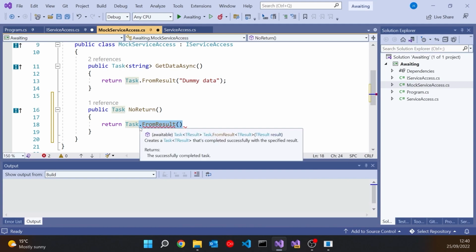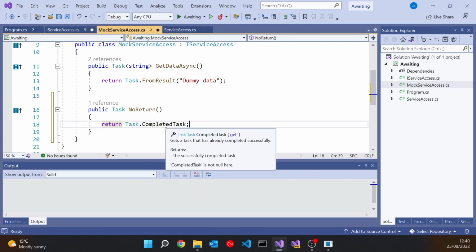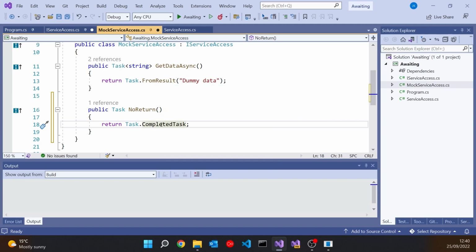What they have is, there is this special one, Task.CompletedTask. So as the help says there, all it does is give you a task that's marked as complete, just like FromResult gives you a task that's marked as complete. But in that case, it's a generic Task of string in this case, whereas here it's just a Task. So that's just the one extra bit to fit everything together.